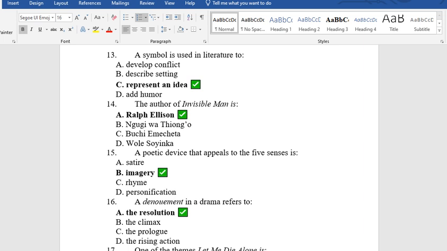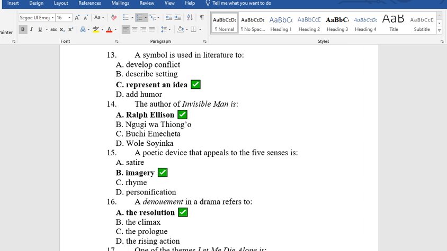Question 14. The author of Invisible Man is A. Ralph Ellison. B. Nkiwa Hongo. C. Buchi Emecheta. D. Wole Soyinka. You remember, Invisible Man is one of the texts in the WAEC 2021 to 2025 syllabus. It's a non-African prose.